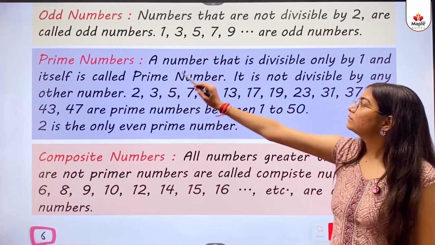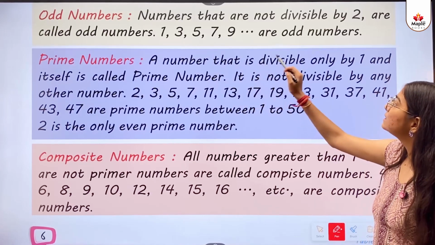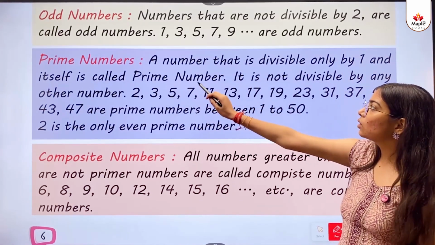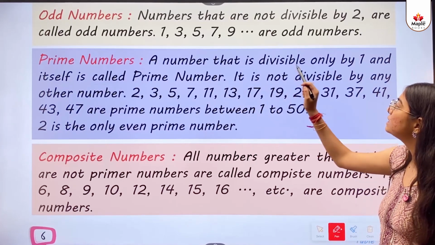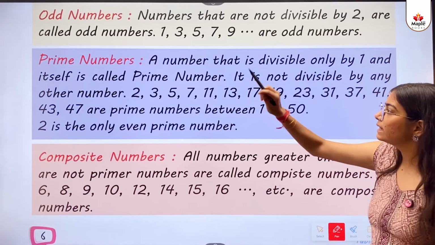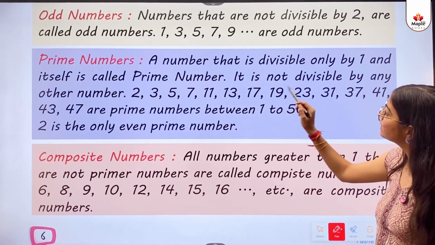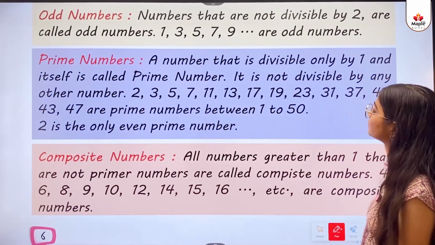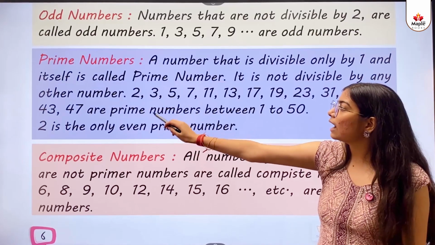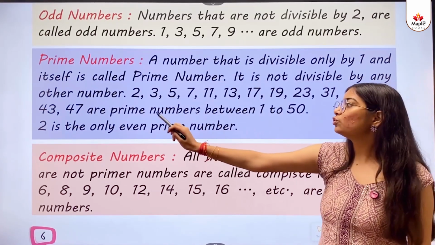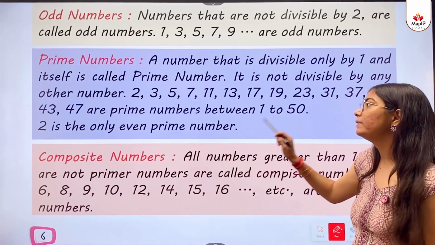Prime numbers. A number that is divisible only by 1 and itself is called a prime number. It is not divisible by any other number. 2, 3, 5, 7, 11, 13, 17, 19, 23, 31, 37, 41, 43, 47 are prime numbers between 1 to 50. 2 is the only even prime number.